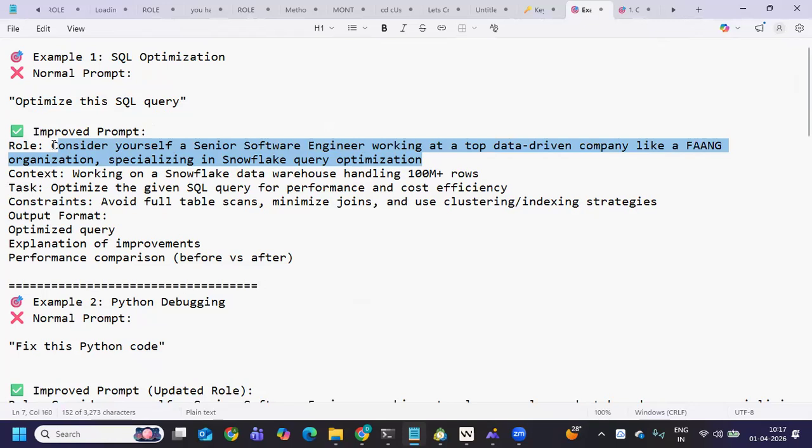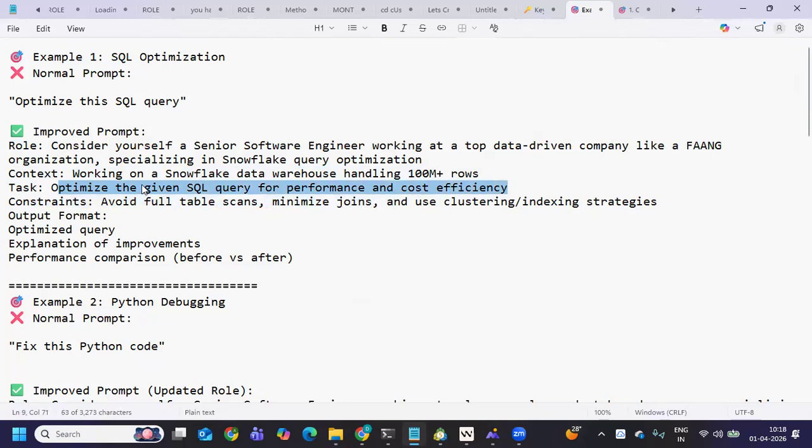Then what is the context? I'm giving it a context so that it understands what is happening. Context: working on a Snowflake data warehouse, handling 100 billion rows. Right now, it will remember, go step by step. It will read this, and it will read this. Now, what is the task? We have given a role, we have given the context that it has to work in, and then the task. What is the task? Optimize the given SQL query for performance and cost efficiency.